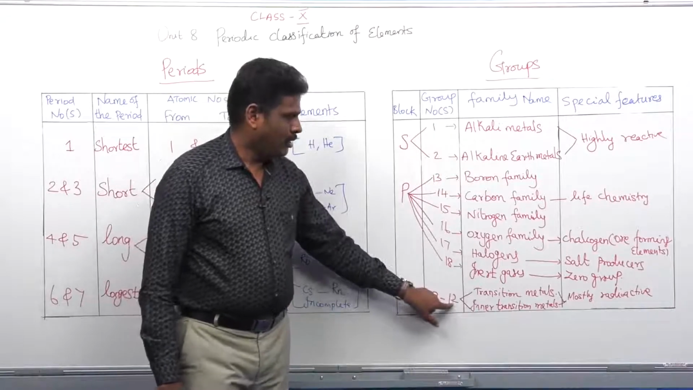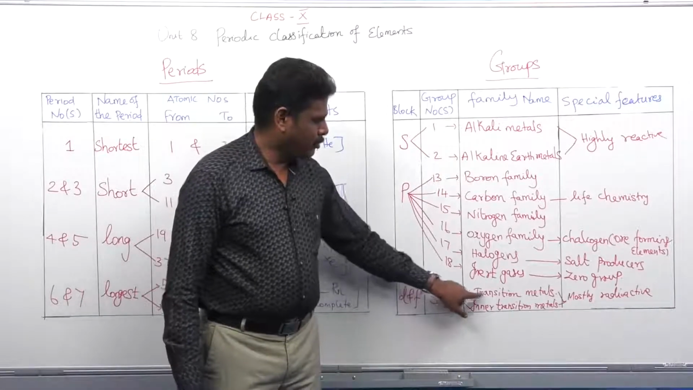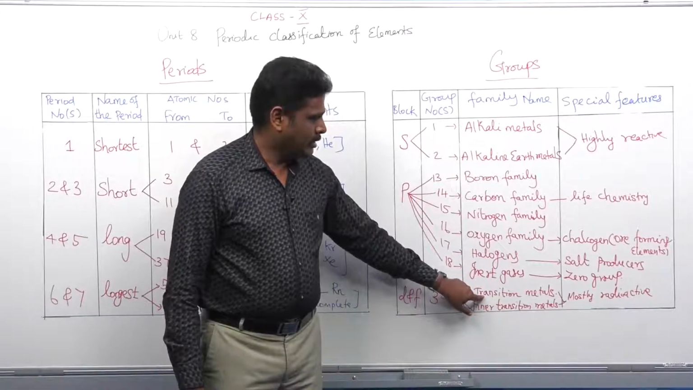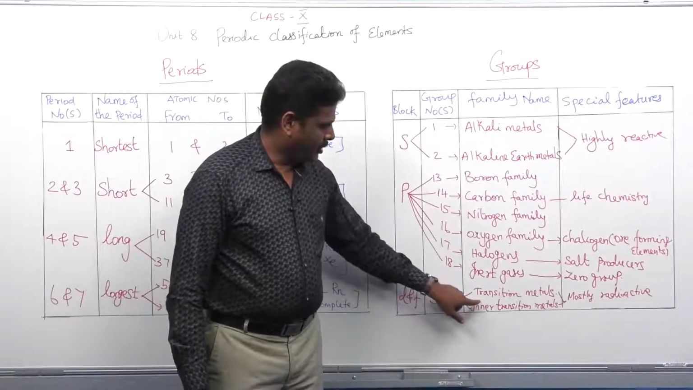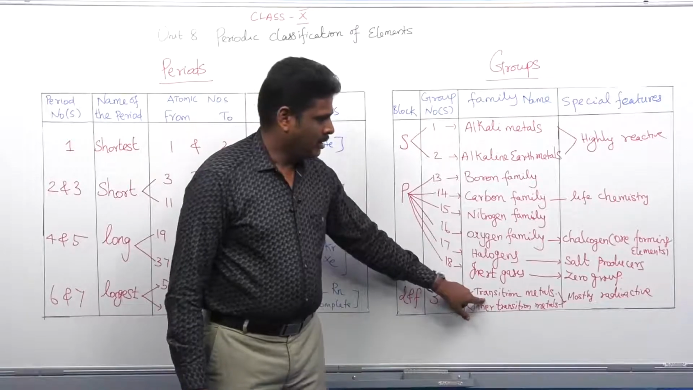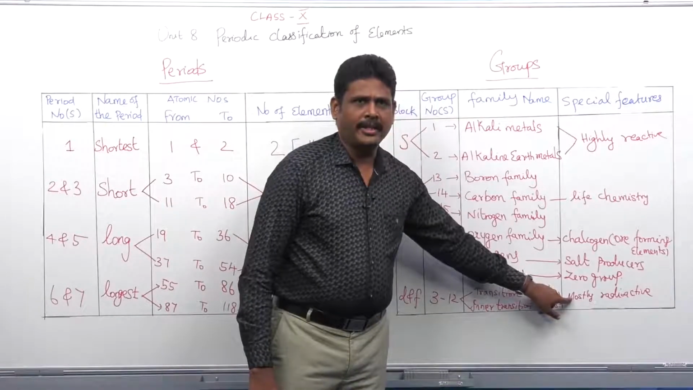Last, we will see the d block and f block, which are present in group numbers 3 to 12. As you know earlier, groups 3 to 12 are transition metals, in which the 6th and 7th periods contain inner transition elements, and these are mostly radioactive.